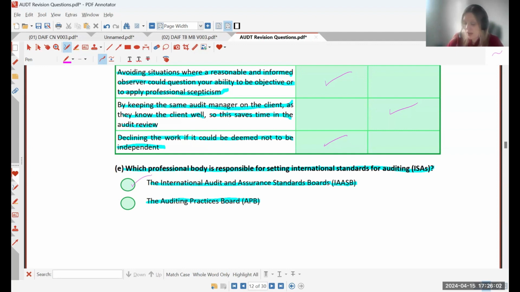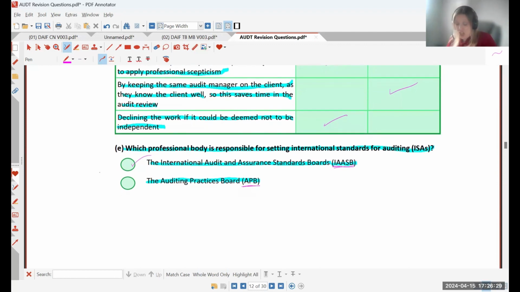Okay, so the IAASB will set the auditing standards. They're an international board. And then the APB will look at these standards that have been set by the IAASB and decide which ones are relevant for the UK and Ireland. So just be careful not to get those two muddled up.